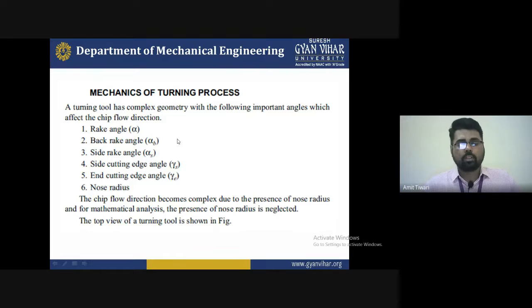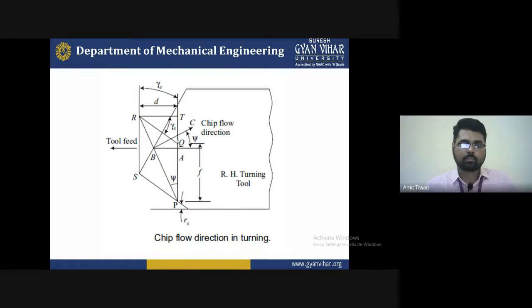So the chip flow direction becomes complex due to the presence of the nose radius, and for mathematical analysis the presence of the nose radius is neglected. The top view of the turning tool is shown in the figure. When you are doing a turning operation, the chip flow direction is like this.